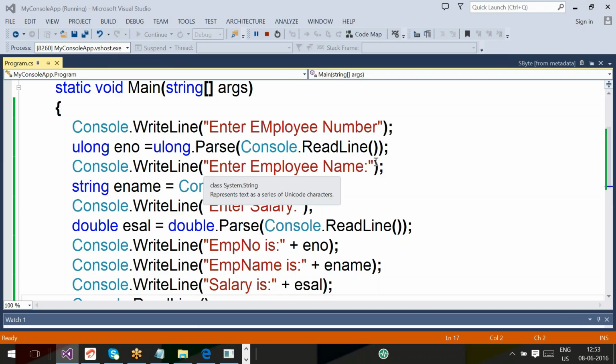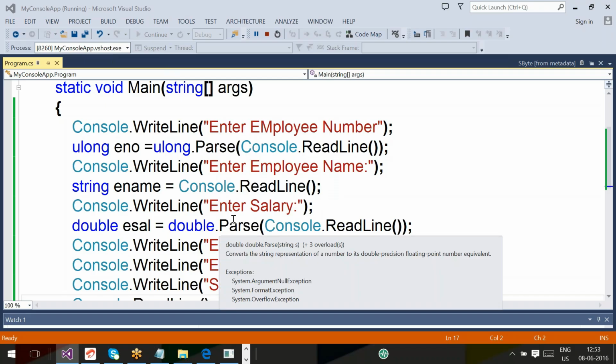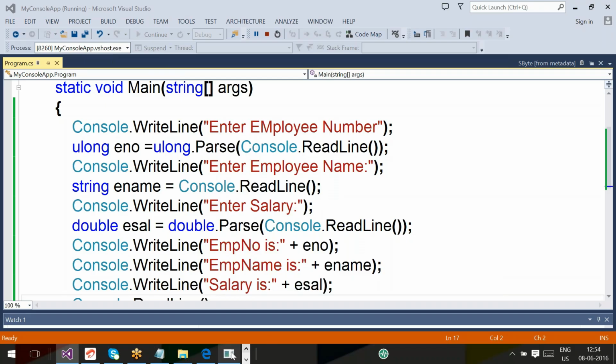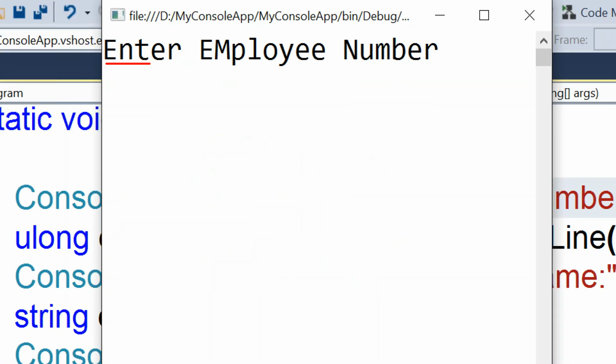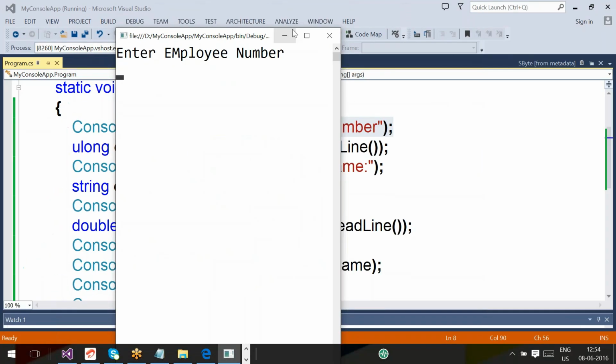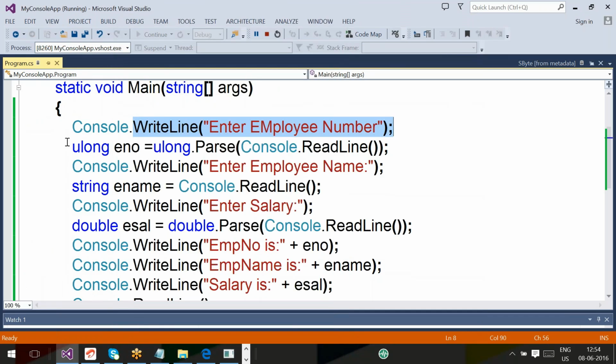Now here, guys, whenever you run the application, program execution starts from the Main method. According to that, the first statement is WriteLine. WriteLine is a method that prints the given value on the output window, and after printing the value, the WriteLine method moves the cursor to the next line.